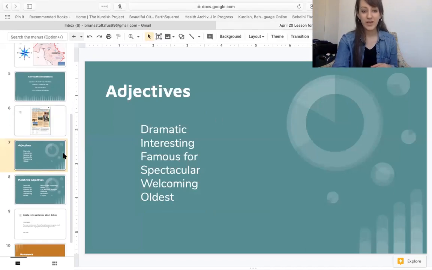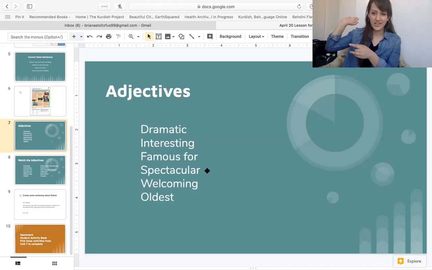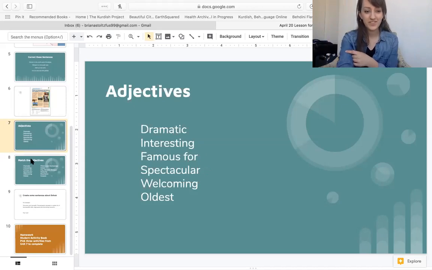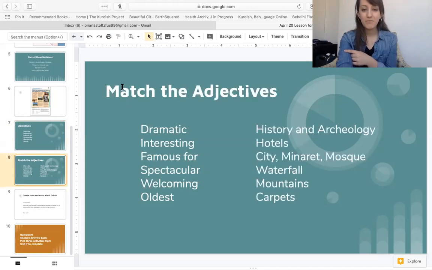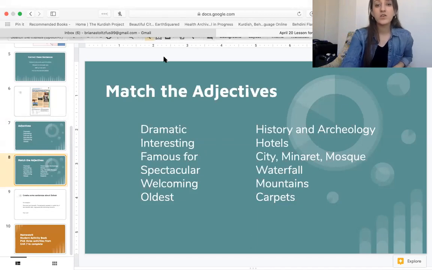Let's go through these one more time. Dramatic, interesting, famous for, spectacular, welcoming, oldest. Match these adjectives with a good location to describe it. In your book, you can do it on page 91 also.